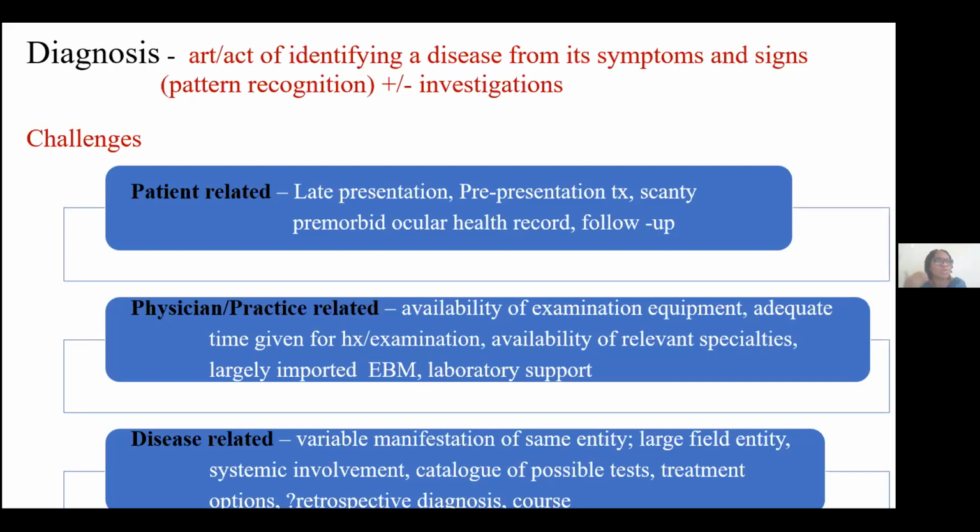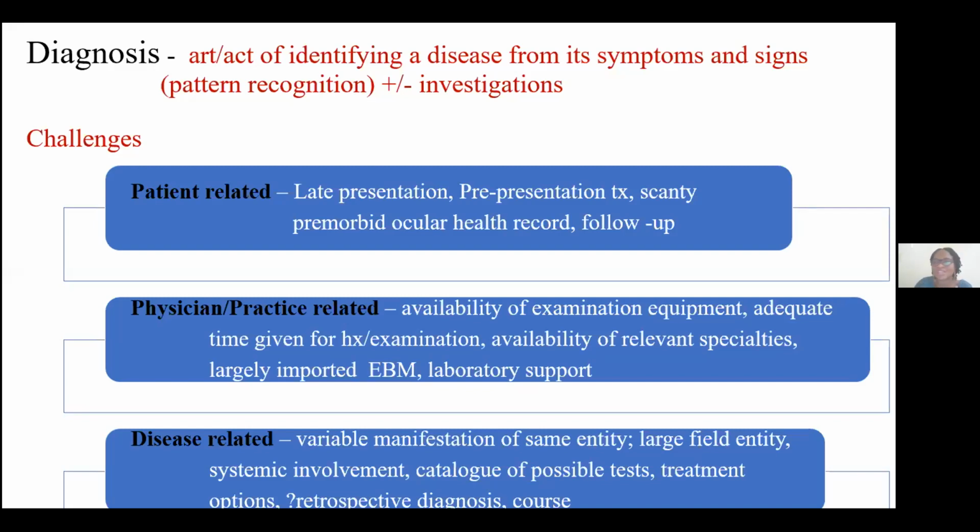Not so much can be done about patient-related challenges other than push on with public health information. However, I think the bone of our discussion should be on physician and practice-related challenges and how we can overcome them. One of them is availability of examination equipment.